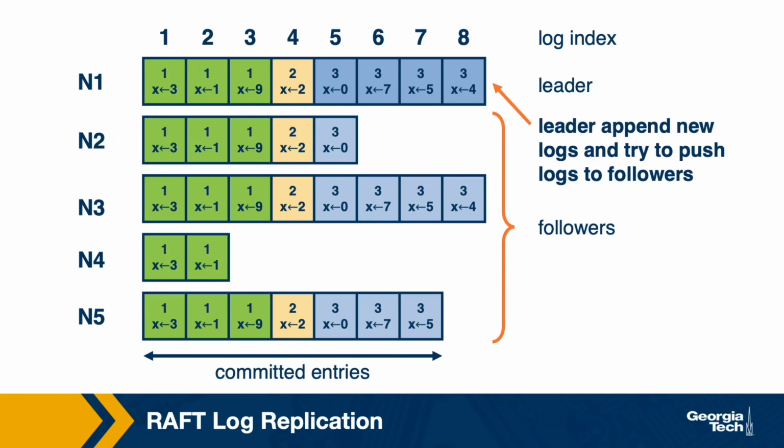Let's assume the first node is the node which has been elected as a leader. This makes sense since this node does not have a shorter log than the others. The leader accepts requests for updates from clients, appends these to its log, and then tries to push them onto the logs of its followers. The followers may be up to date, which is the case with the third node of the system, for instance, or they may lag behind.